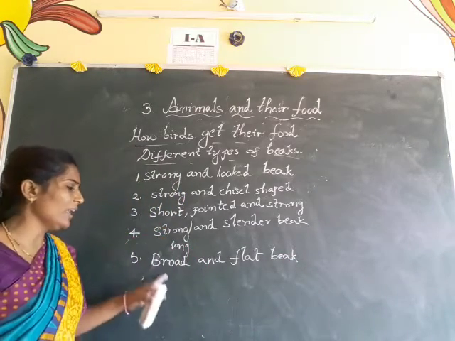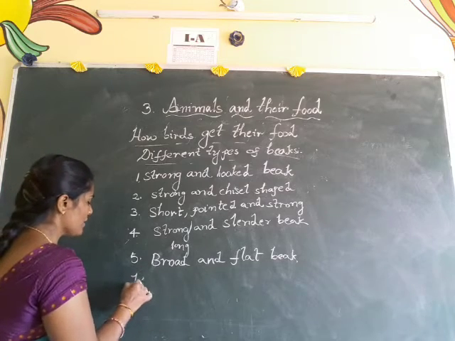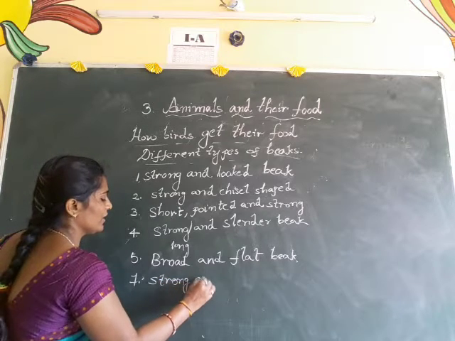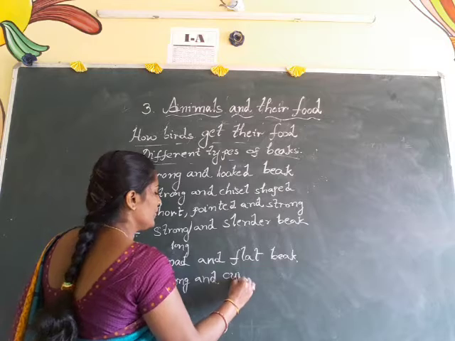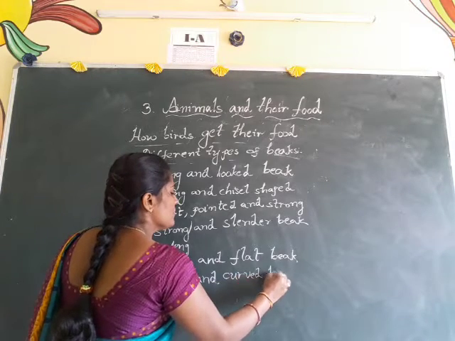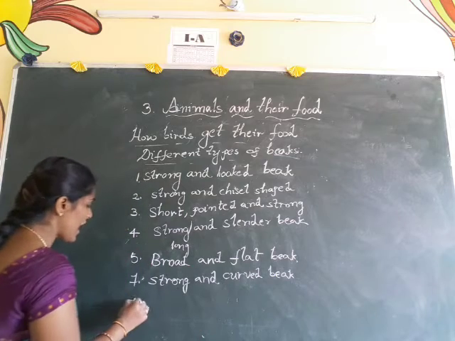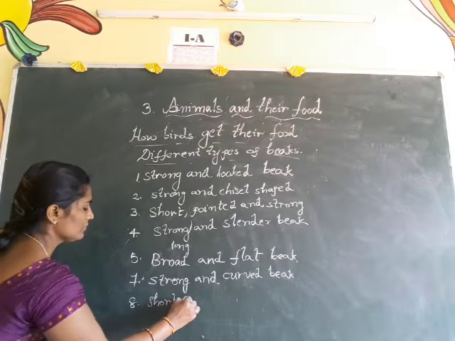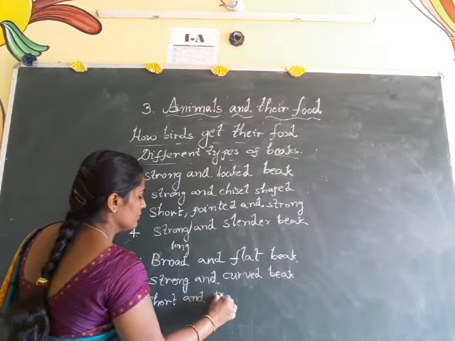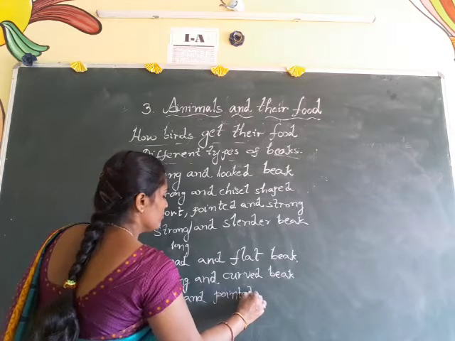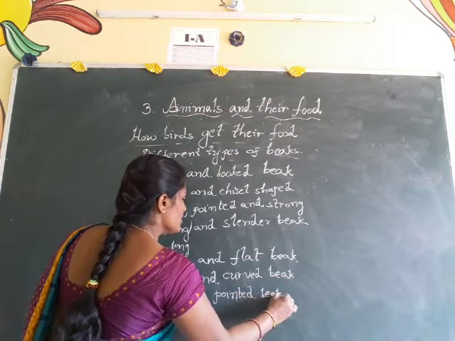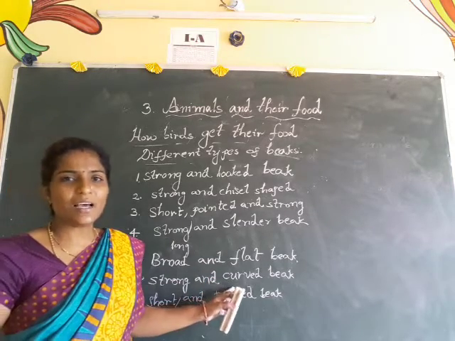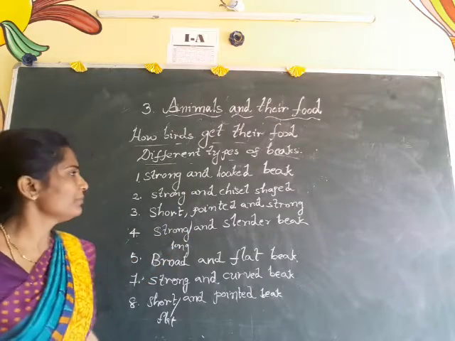Some of the animals contain broad and flat beak, and some have strong and curved beak. Strong and curved beak. And some have short and pointed beak. Short and pointed beak. And of course this is also flat. Okay, short, flat and pointed beak. These are the different types of beaks.